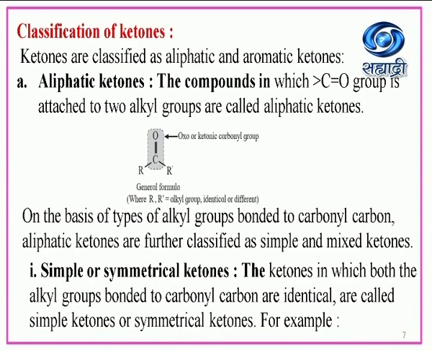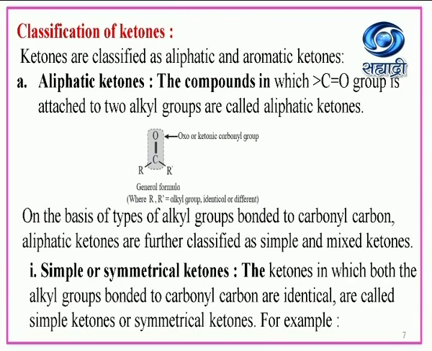Then classification of ketones. Ketones are classified as aliphatic and aromatic ketones. Small a part, aliphatic ketones: the compounds in which the carbonyl group is attached to two alkyl groups are called aliphatic ketones. So this is the general formula for the ketones, R–C(=O)–R dash. So this is the oxo or ketonic carbonyl group.